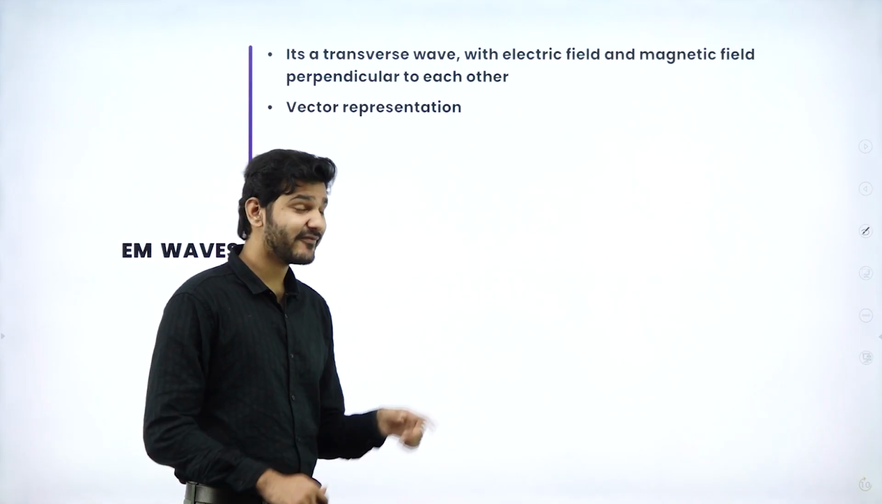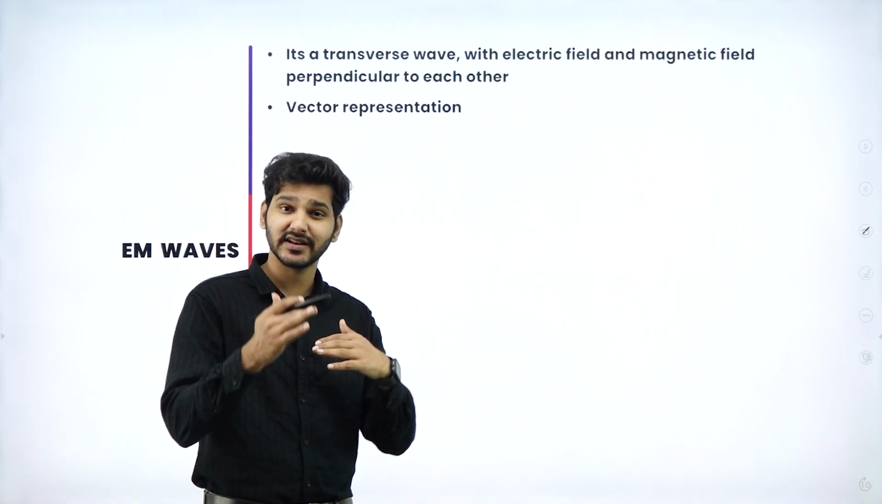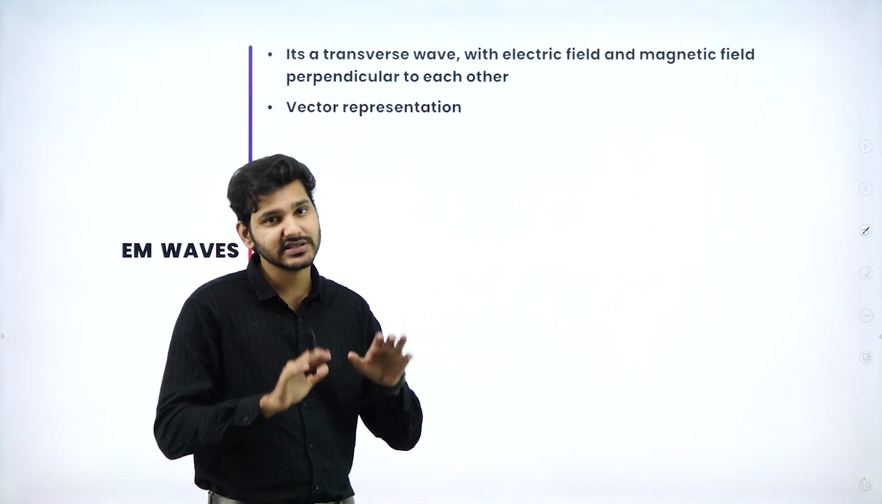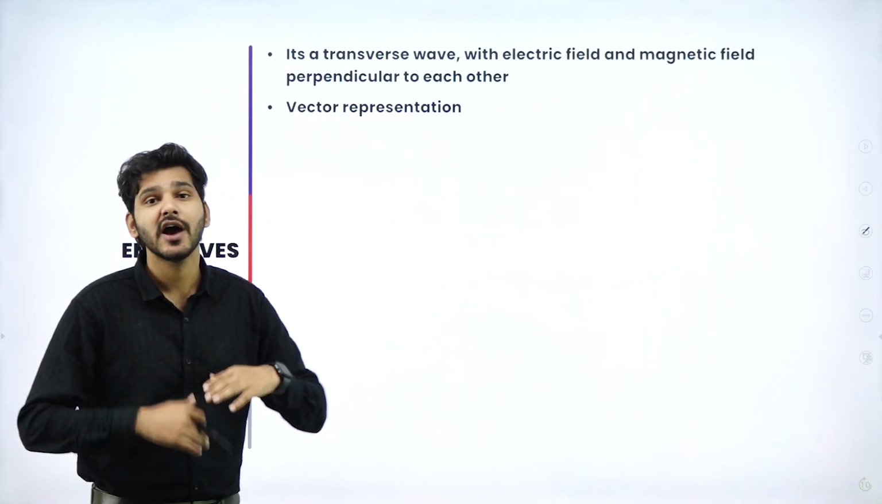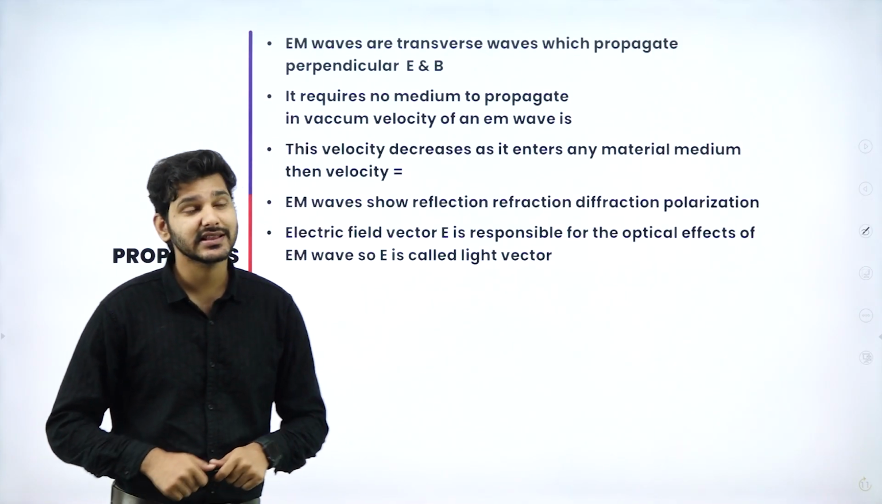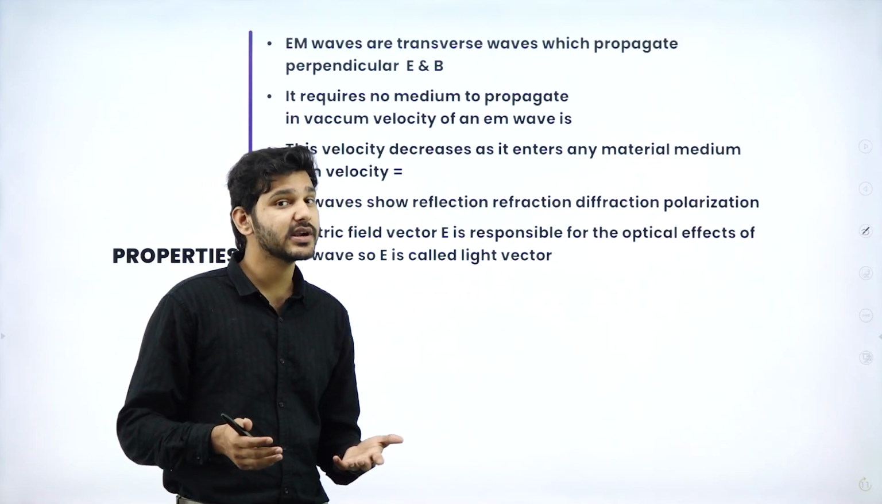There is actually a vector representation for the EM waves, which I'll be showing you very shortly in the next session, because we are going to deal with displacement currents and some experiments. In that case, I'll show you the vector notation for an EM wave. In this class, we'll just focus on the theory, that is, what an EM wave is, how it propagates, and what the properties of EM waves are.